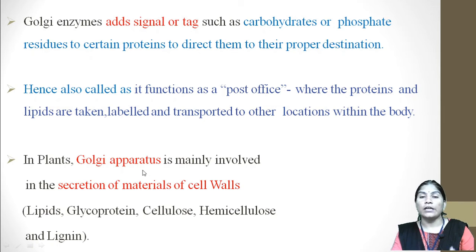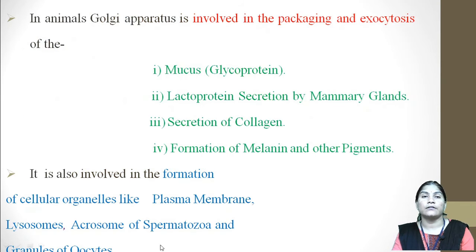In plants, the Golgi apparatus is mainly involved in the secretion of materials of the cell wall, that is lipids, glycoproteins, cellulose, hemicellulose, and also lignin. Means in plants, mostly the Golgi apparatus is involved in the secretion of the materials of the cell wall, for example lipids, glycoprotein, cellulose, hemicellulose and lignin.